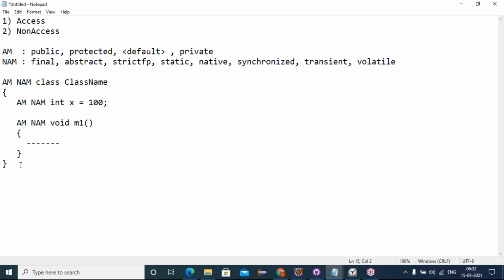Let's see what are the few for each: class level supported access modifiers, class level supported non-access modifiers, method level supported access modifiers, and variable supported access modifiers.